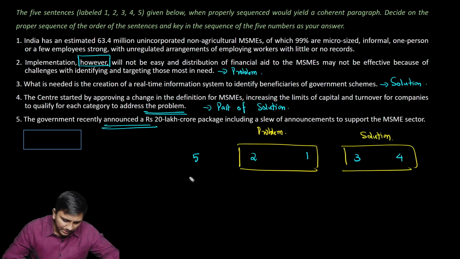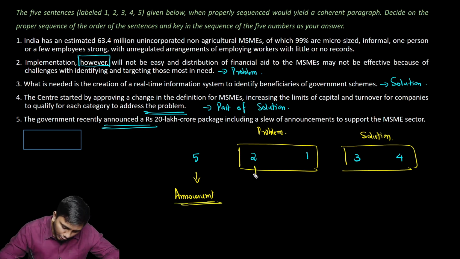So if you look at the flow of ideas, 5 came up with an announcement made by the center, and 2 said, however, implementation will face challenges.